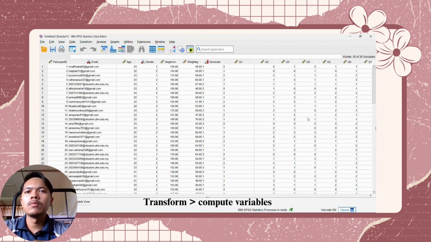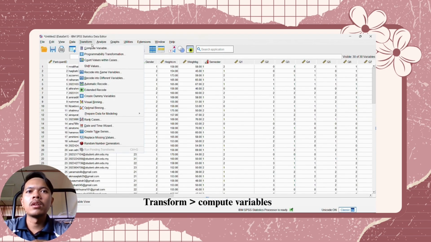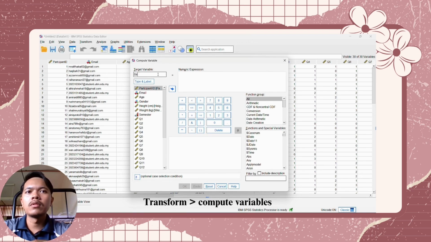Lastly, we will compute the variable for the stress scale. For the numeric expression, we will put Q1 plus Q6 plus Q8 plus Q11 plus Q12 plus Q14 and then plus Q18, and for the same step, multiply by 2 and then press OK as well.